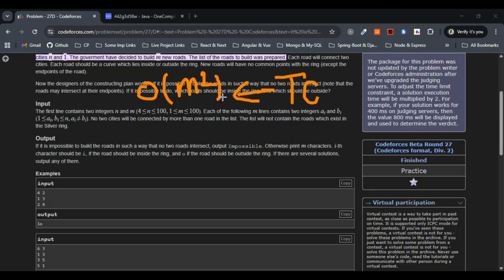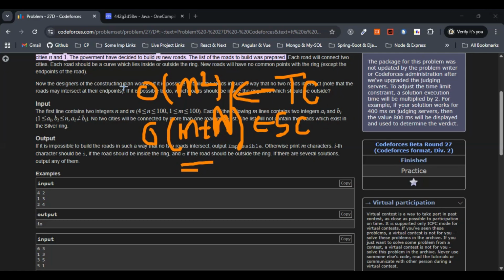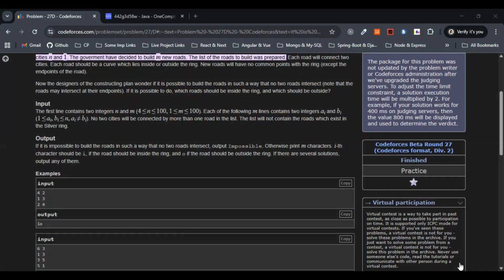And what would be the space complexity? Space complexity would lead to big O of m plus n, which is big O of n with n chosen as an upper bound for the arrays, practically big O of m actually. So we can just consider this one big O of m plus n. We'll be making use of the arrays a, b, column, visited, along with the m. So overall space complexity, we can just consider m, or we can go with big O of m plus n as well. The time complexity and the space complexity for the code that we'll be writing would be big O of m square and big O of m plus n respectively.